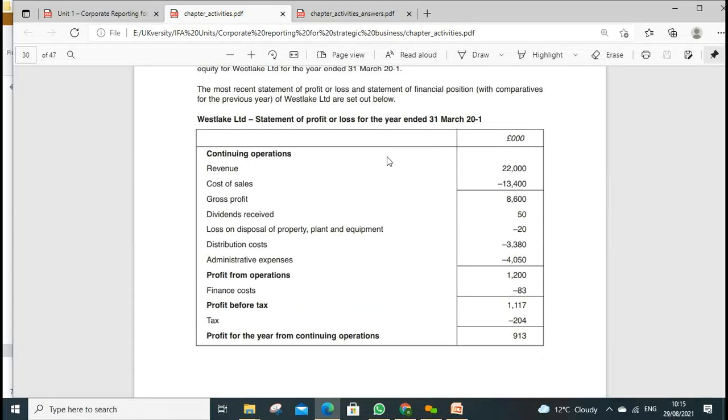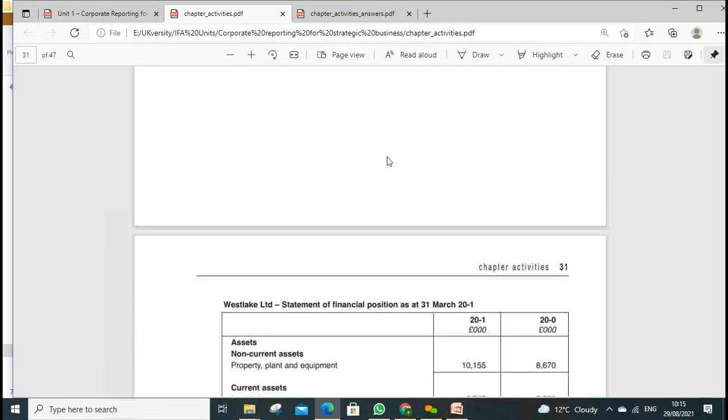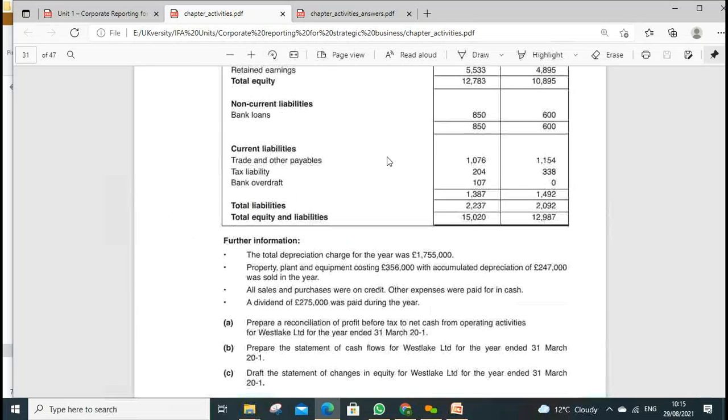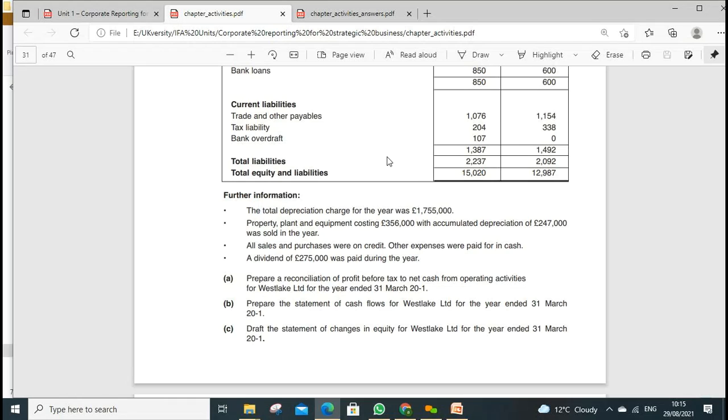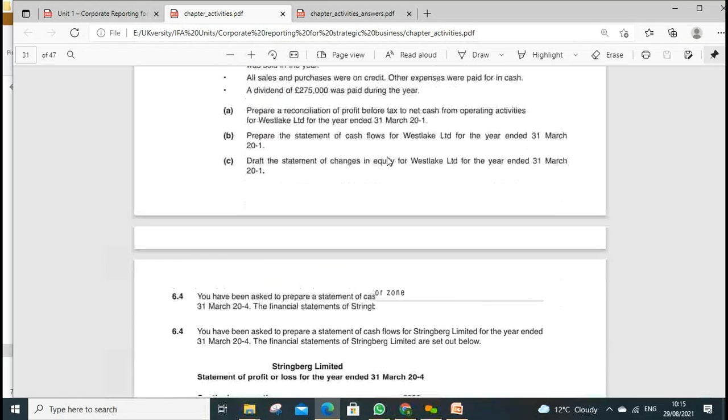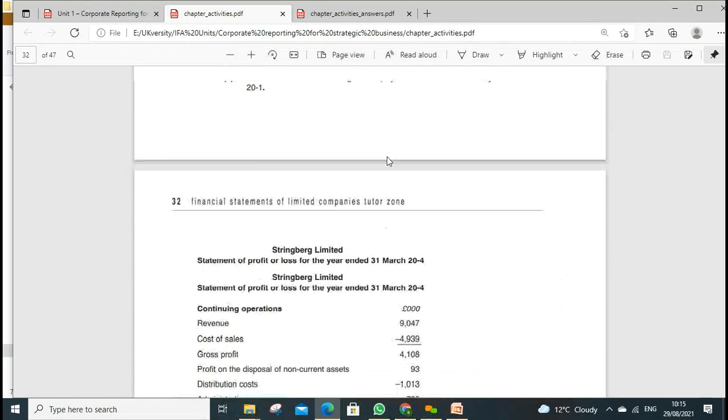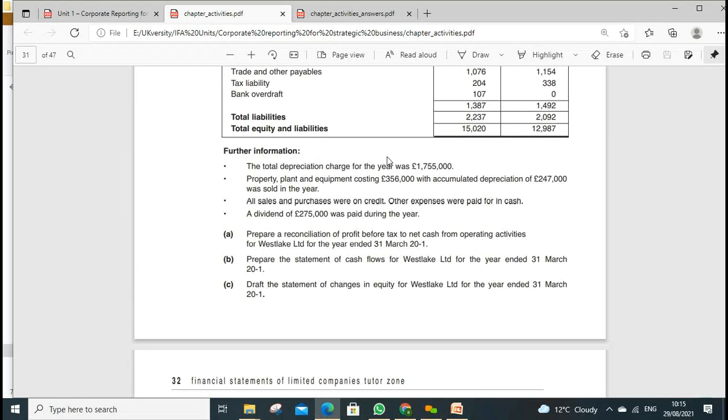We've been given the profit from operation, and we've been given the balance sheet and end of year adjustments, and then we've been asked to prepare the statements, the operating activities cash flow, and we can prepare these statements.